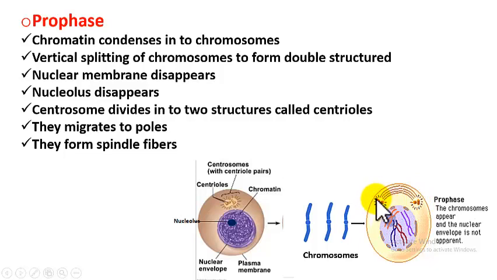Now these centrioles, they migrate to poles. Migrate to poles means the opposite side. So this stays here and this will come here. So one stays here, the other stays here. So they go to poles, and after going to poles or during the migration they form spindle fibers. See here, spindle fibers. What are these spindle fibers? Spindle fibers are just protein fibers. They form some proteins. See here, some proteins are coming out from this, and some proteins are coming out from this, and as they form like that, they move to the poles.